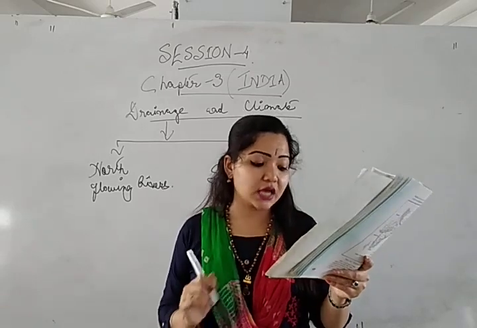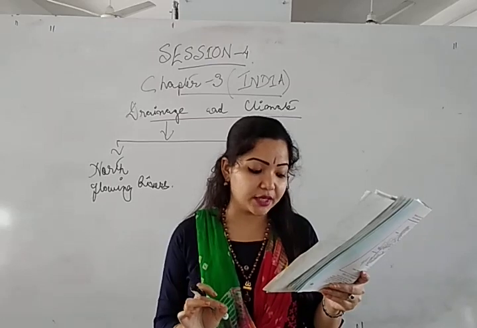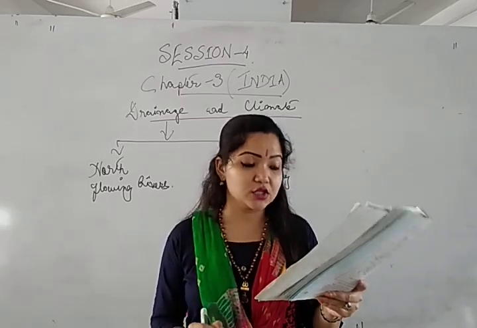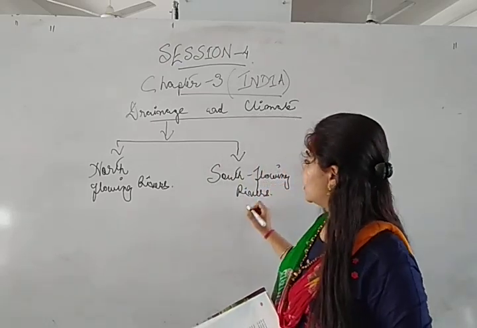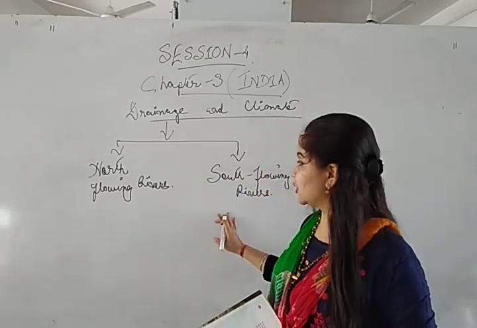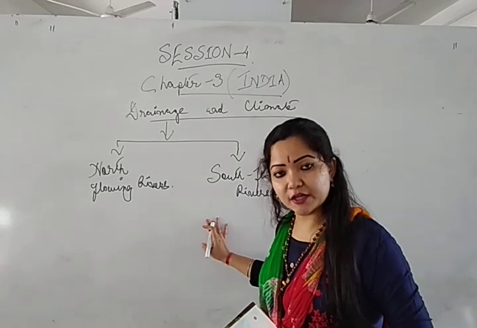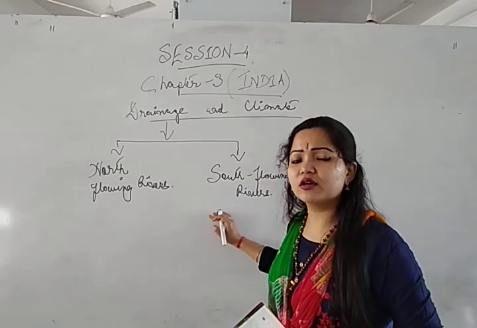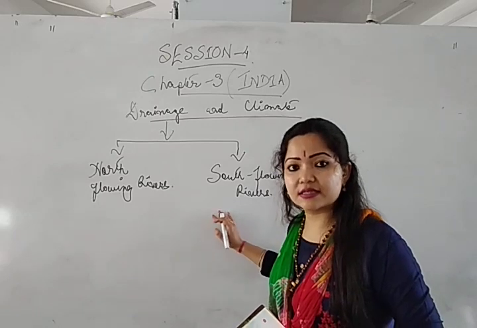But the rivers of South India generally originate from the mountains and plateaus of comparatively low height, so they dry out during winter. So the south flowing rivers, as I already told you, originate from the southern plateau or the Deccan plateau area. These are seasonal rivers.